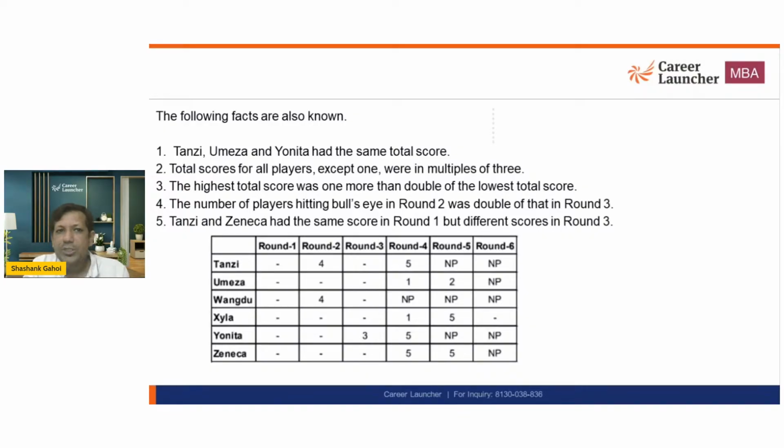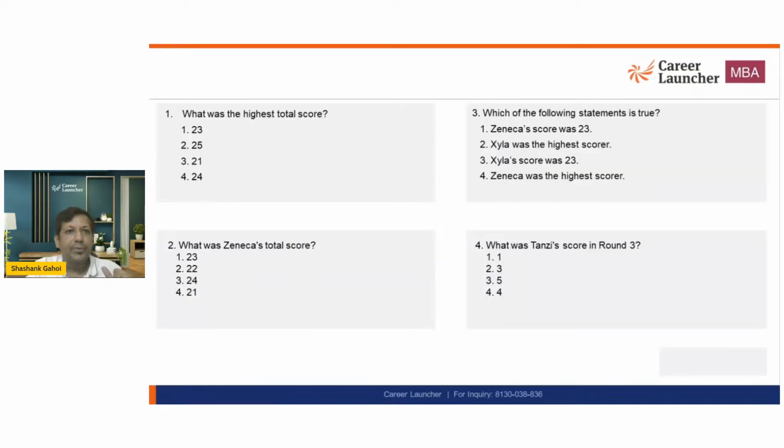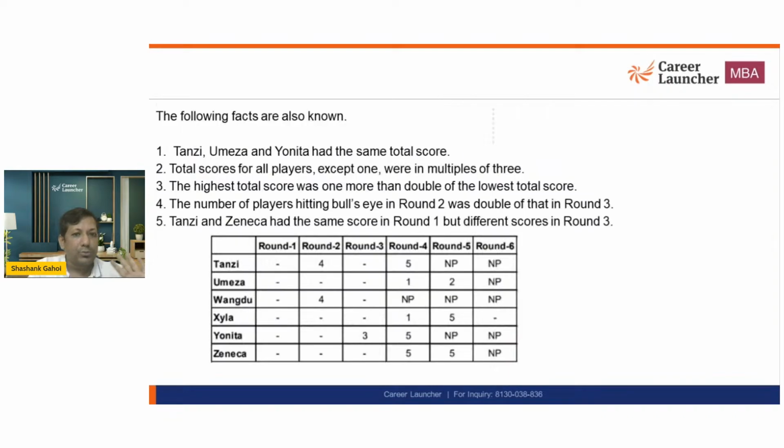Now, let me read the questions first, and then we are going to proceed. What is the highest total score? What is Z's total score? Which of the following statements is true? What is T's score in round 3? Whichever question I have read so far, every question is a definite question. It means I should be able to fill the table completely. No question is giving me an if condition. So this is going to be completely solvable. How it will be solved, we need to understand.